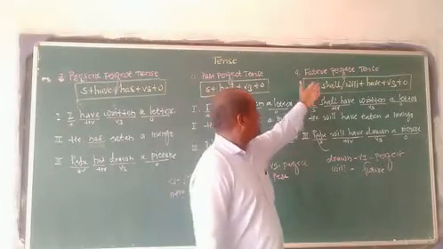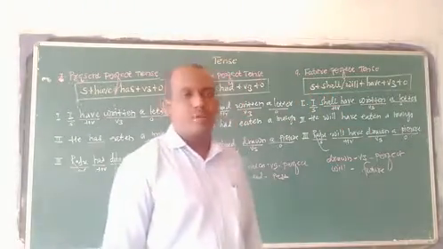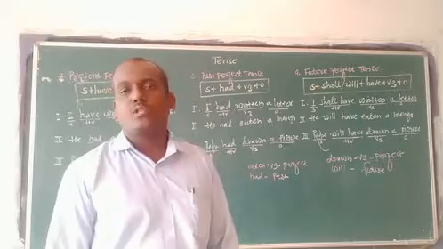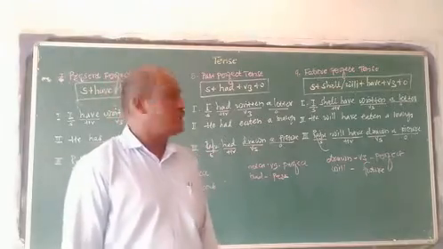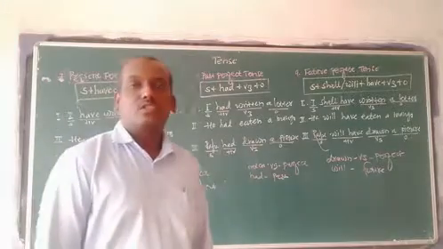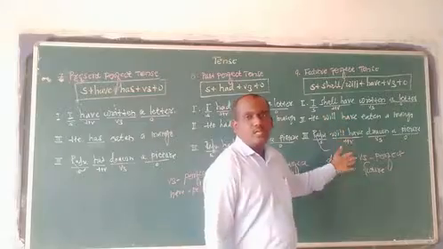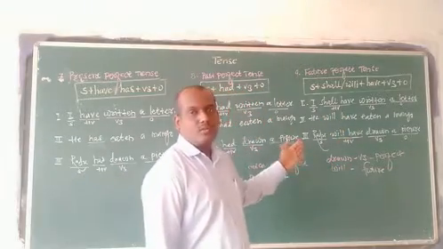Am I right? And future perfect tense: the structure of future perfect tense is subject plus shall/will plus have plus V3 plus O. Examples: I shall have written a letter, he will have eaten a mango, and Raju will have drawn a picture. If you want to identify the tense, look for the main verb.